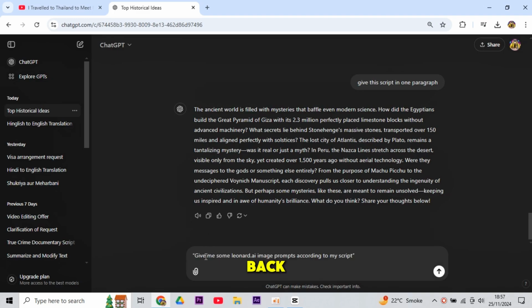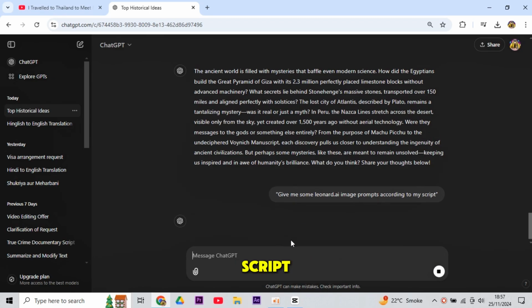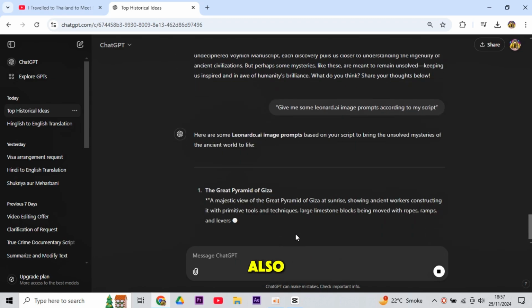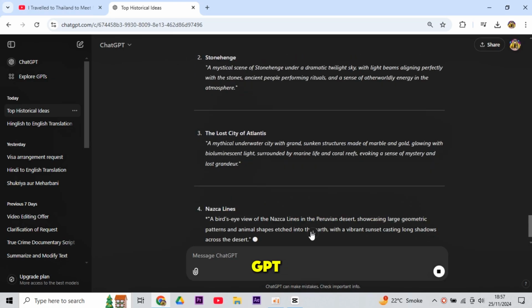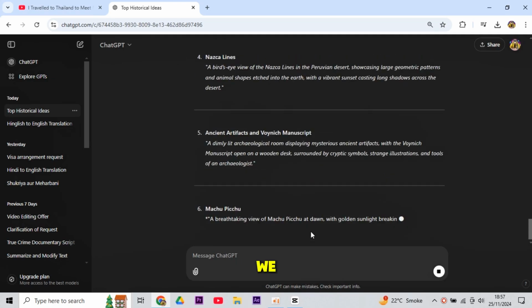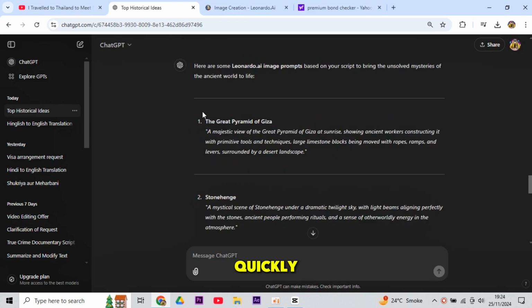Alright, so head back to ChatGPT and give it a prompt. So, I am going to put this prompt: Give me some Leonardo.ai image prompts according to my script. Now, paste your script also there. Okay, as you can see, ChatGPT gave me some image prompts. We can go ahead and start to get our images quickly.